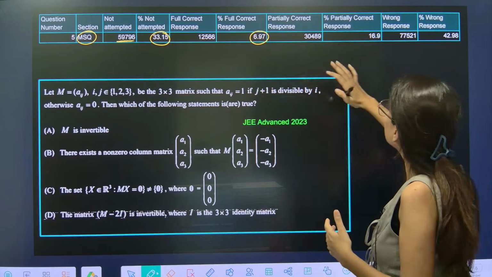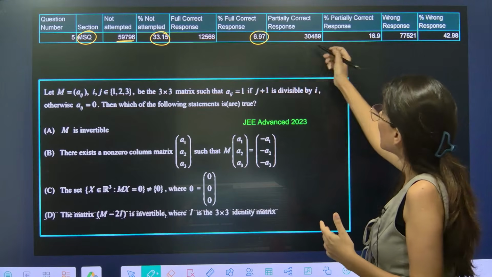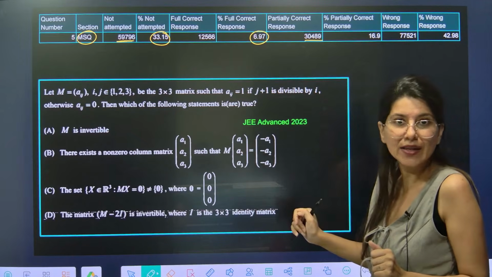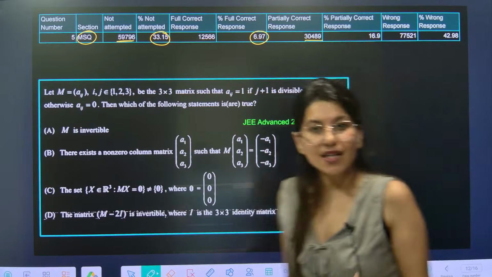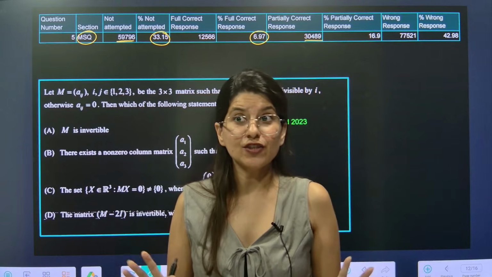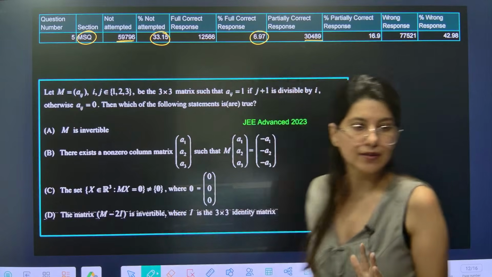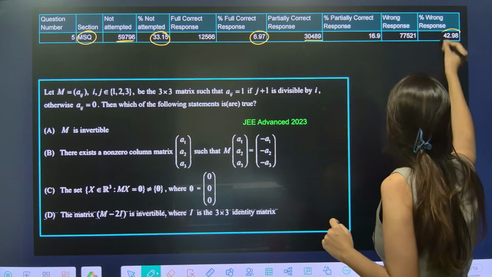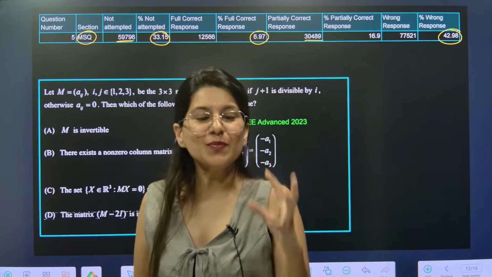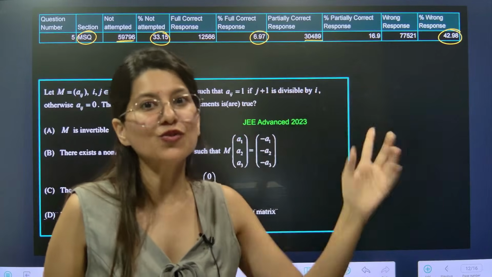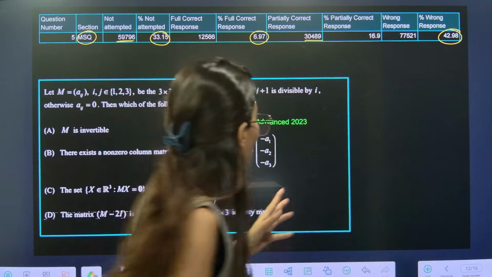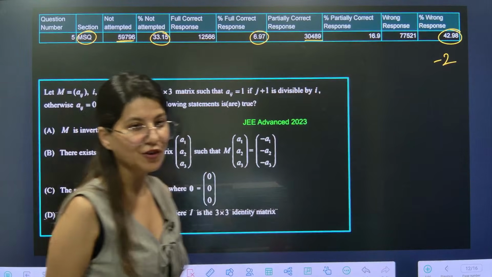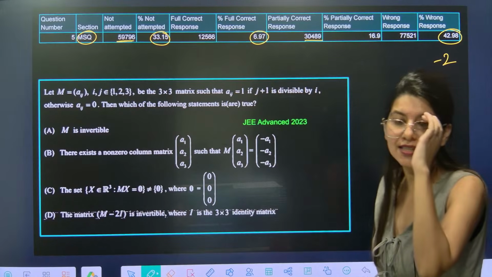This is the official data. Partial correct, fully correct, partial, 30,000 were able to do partial correct. So there was partial marking as well. If you tick one right answer, you will still get marks, but the condition is do not tick any answer which is not correct. And wrong responses, can you see 42%? 42% got it wrong. -2 they have received. So 42% of students received -2 marks on this question. This is the official JEE Advanced data I am talking about.